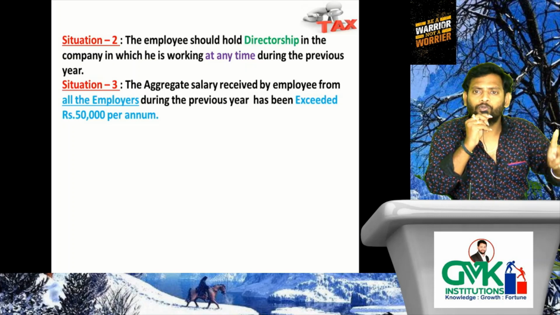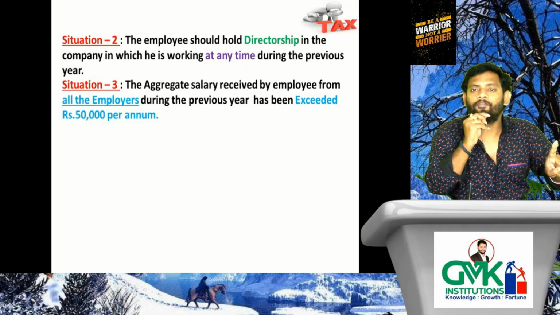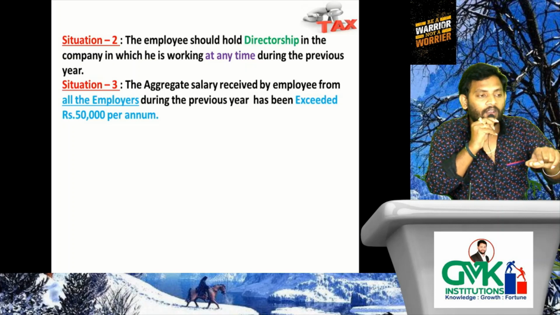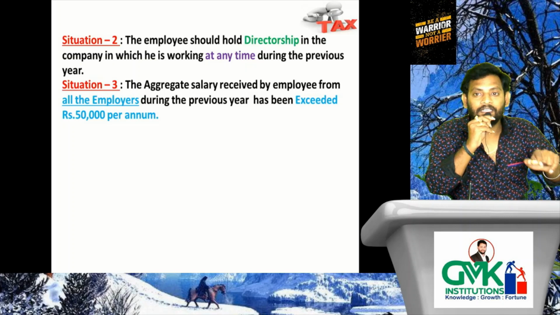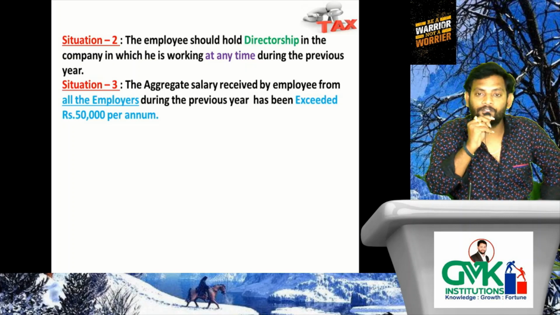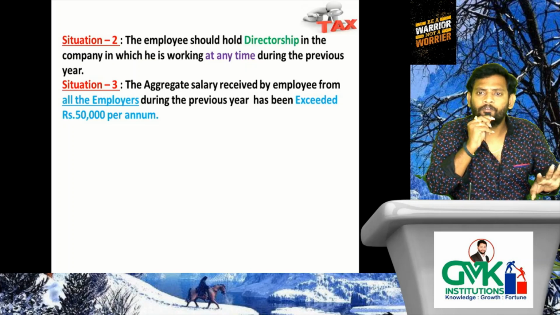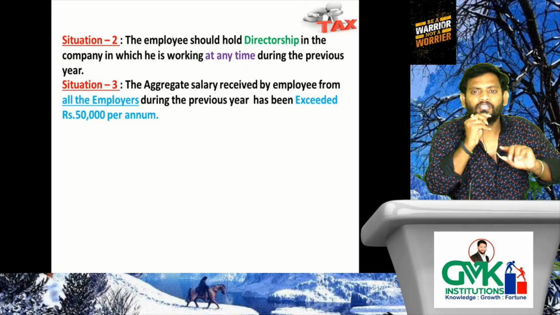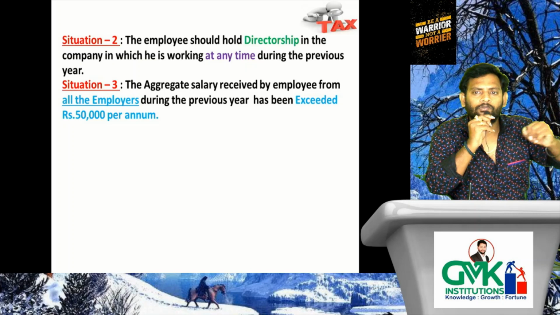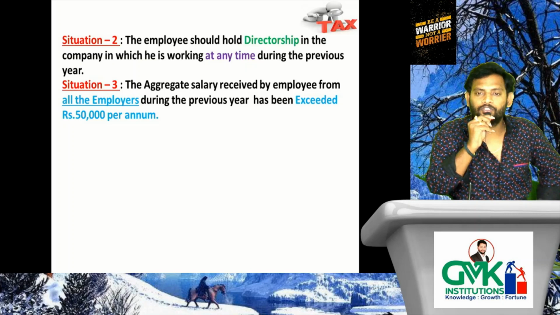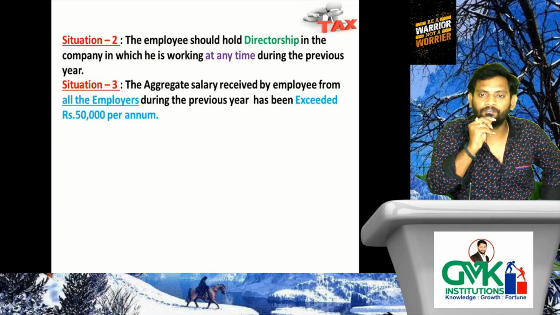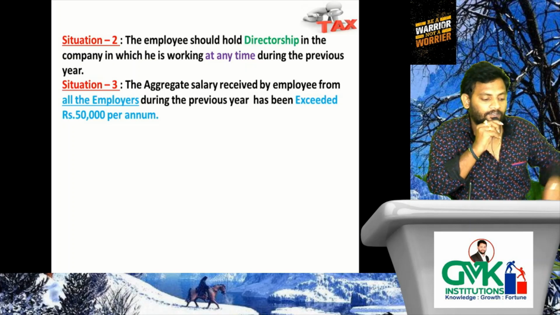So to give the status of specified employee to all the employees, the lawmakers with their intelligence created situation 3, because for every employee it is common to have more than 50,000 salary per annum. That means those who are not covered under part 1 and part 2 will surely be covered under situation 3. Then he will be treated as a specified employee, and that non-monetary perquisite will be chargeable to tax. Good.